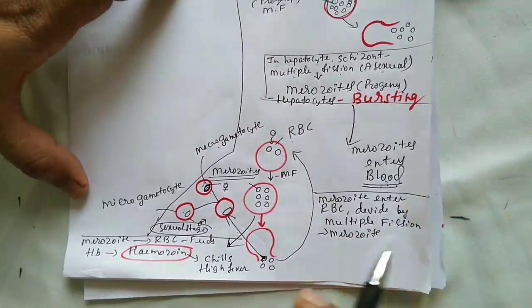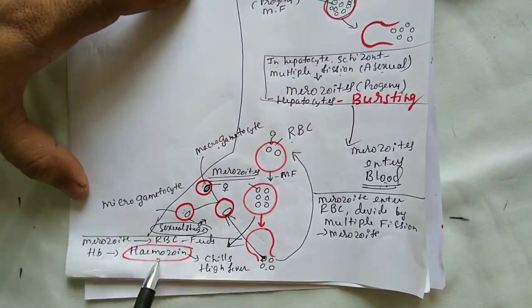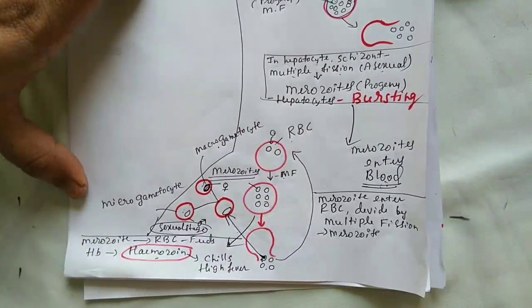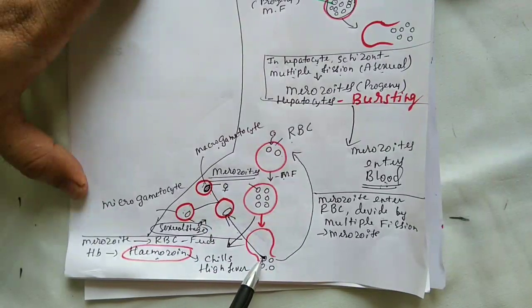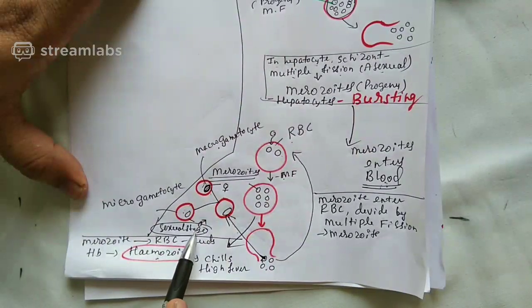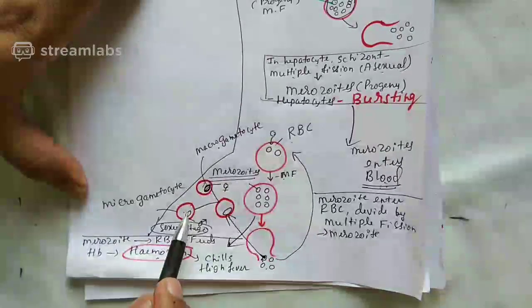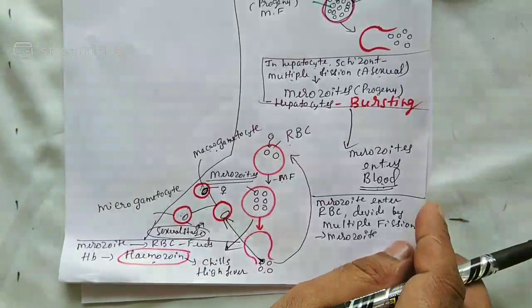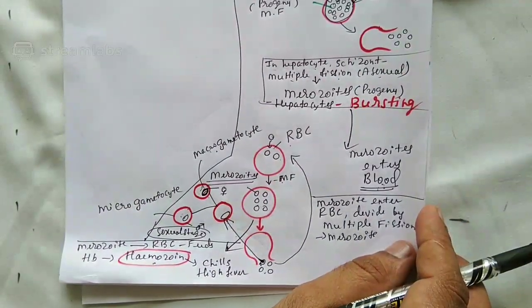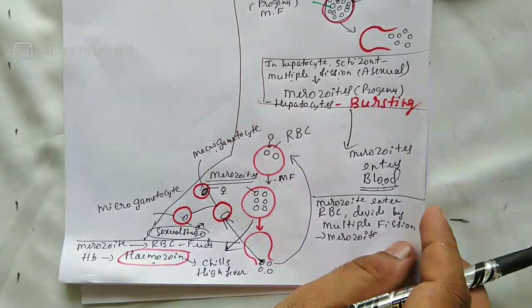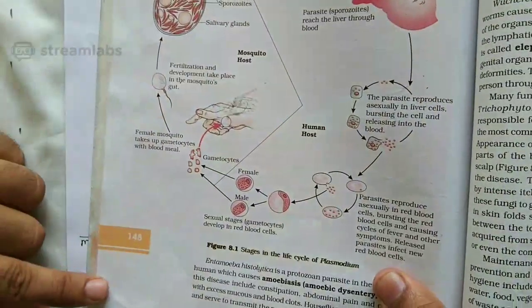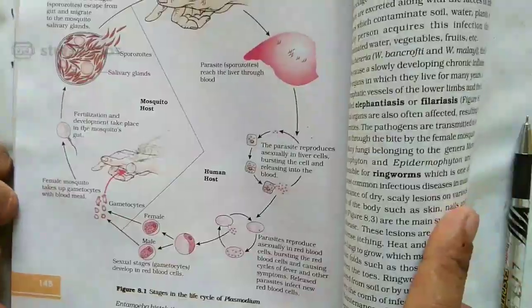Later the RBC gets burst. Remember, when the RBC bursts, it releases what? Hemozoin. And hemozoin is responsible for chills and high fever. But remember, some of the merozoites can enter the sexual stage by becoming male and female gametocytes. Hope the matter is very clear. I'll be explaining this once again with the help of the textbook diagram. Hope all of you have a textbook with you. I will give a little time. Please open page number 148 of the textbook, because I will be explaining this concept once again.